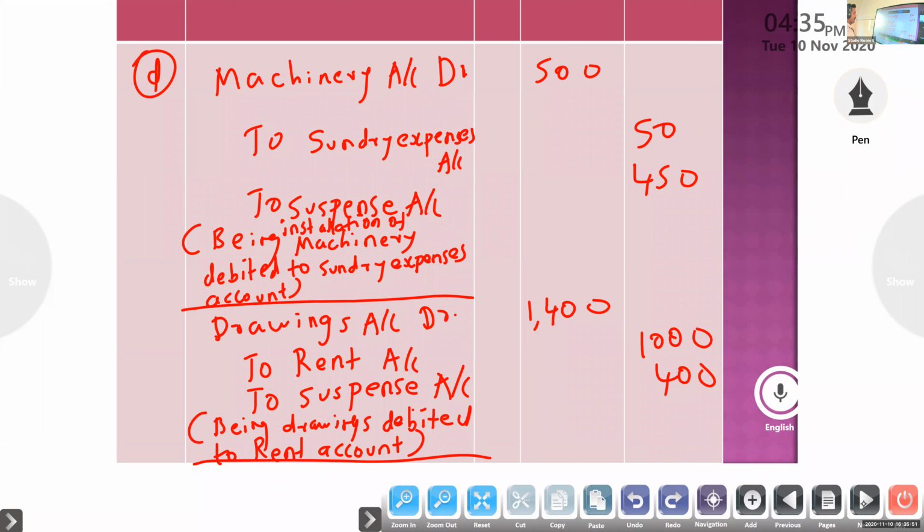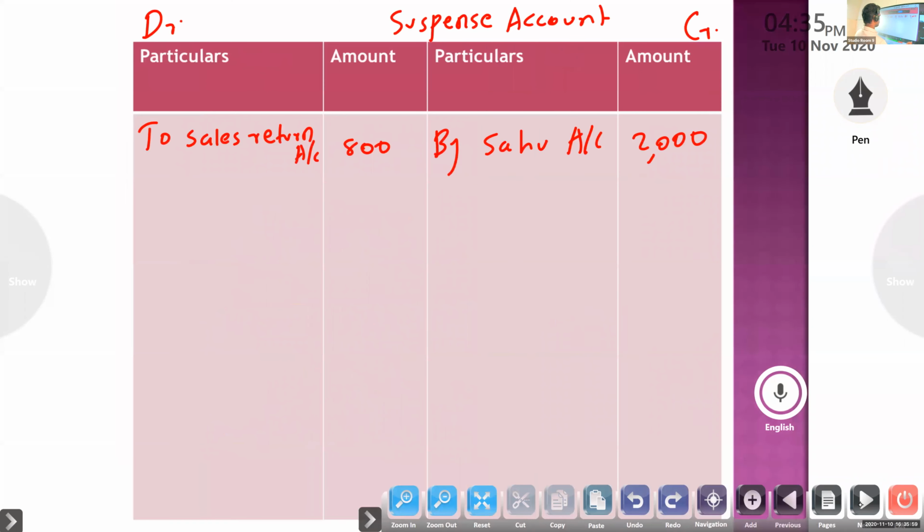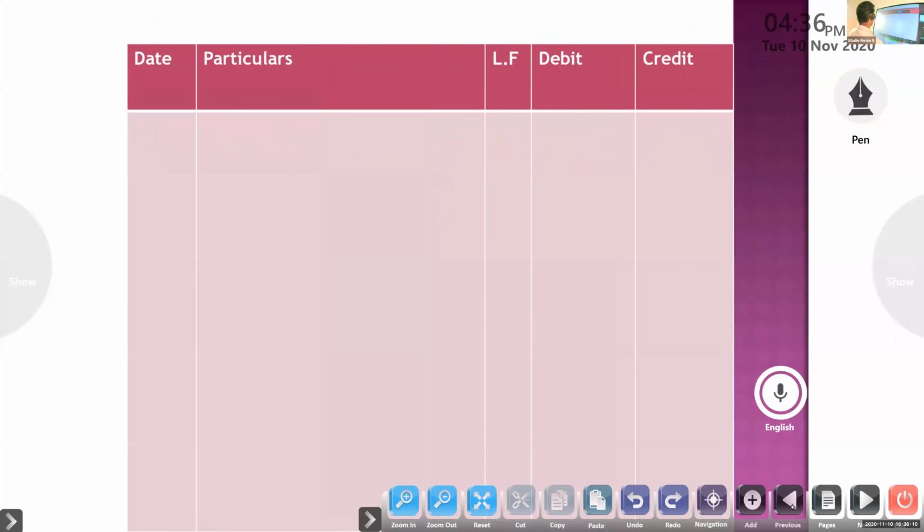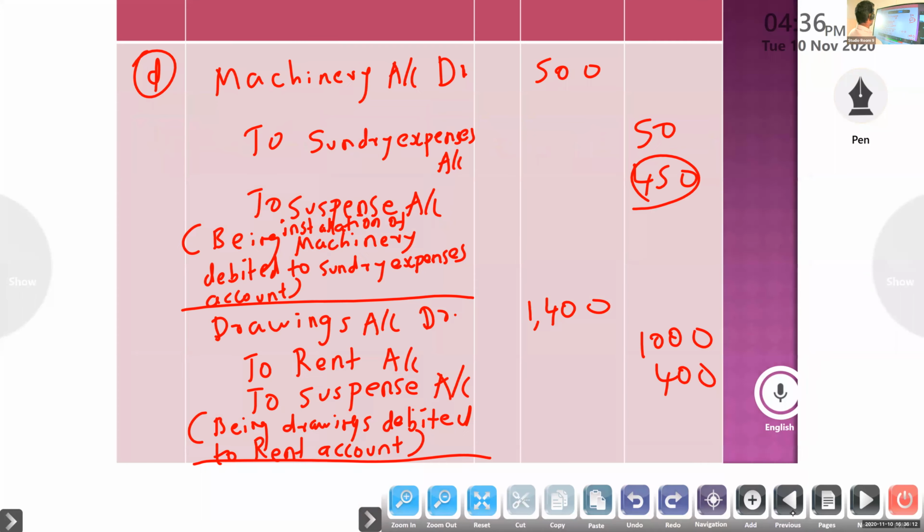Suspense is credit, so debit is machinery: by machinery 450. Last, drawings account to rent to suspense.